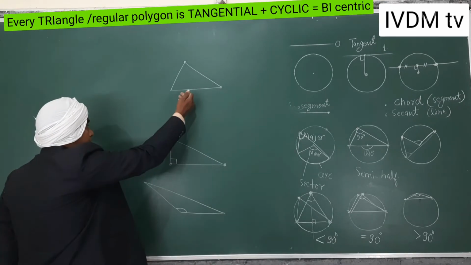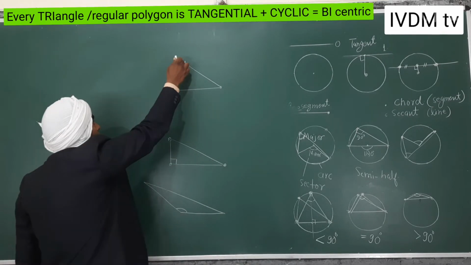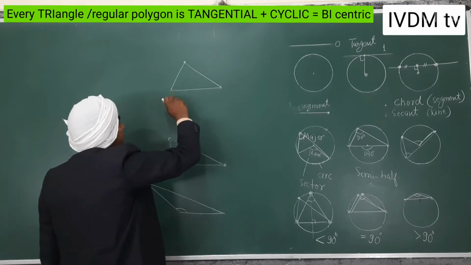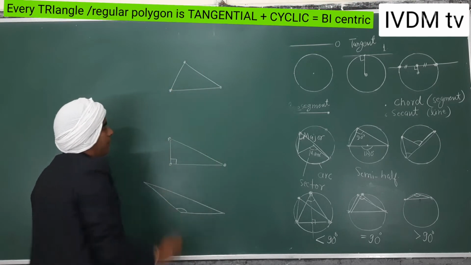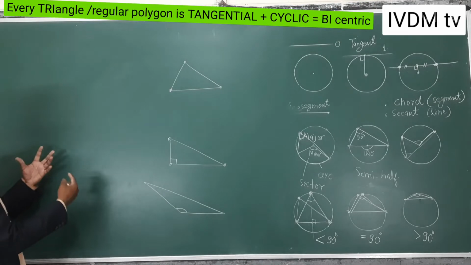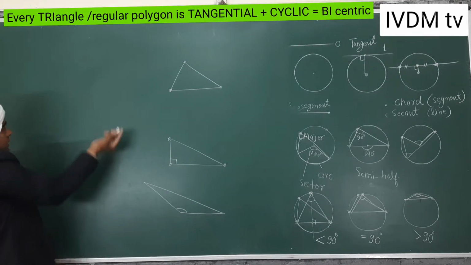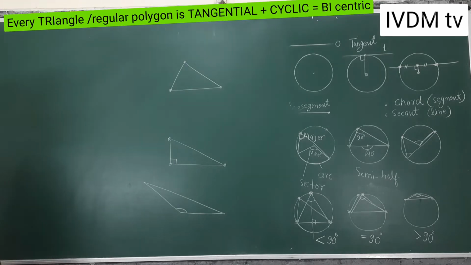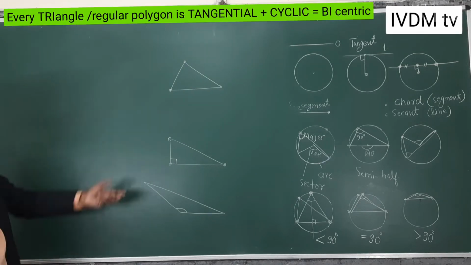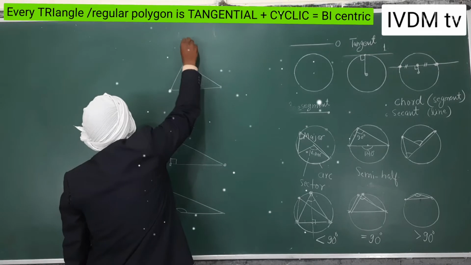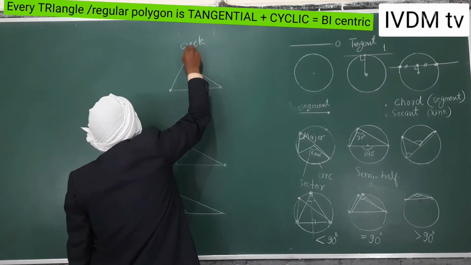But if a triangle is given and I have to find a circle passing through it, touching the points, then I will use a concept which has been taught in class 8th. If you have to make a circle now, before that, what is a circle?